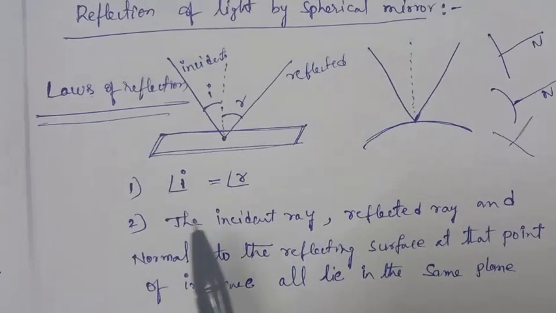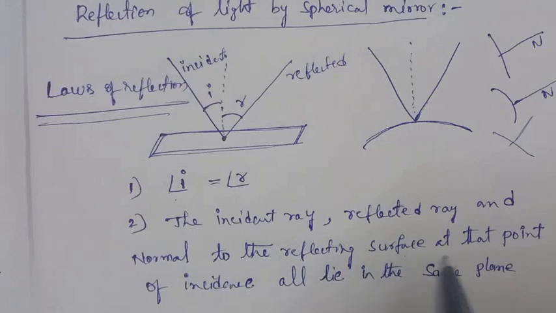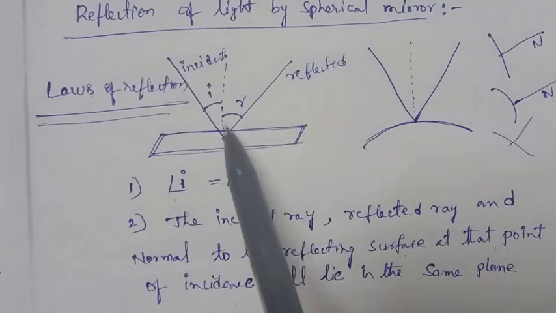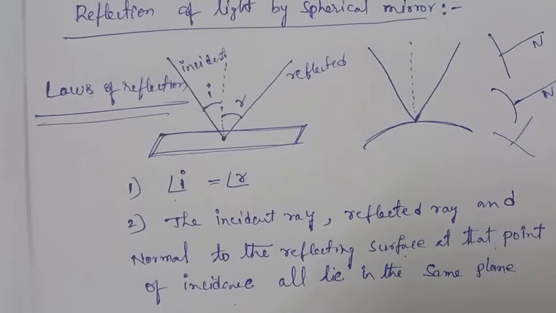The first law is the angle of incidence is equal to the angle of reflection, and the second is that the incident ray, the reflected ray, and the normal to the reflecting surface at the point of incidence all lie in the same plane. They all lie in the same plane. Okay, so this is the reflection of light by spherical mirror.